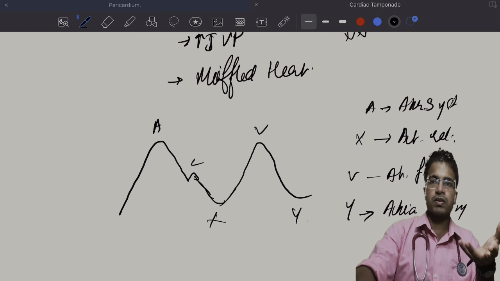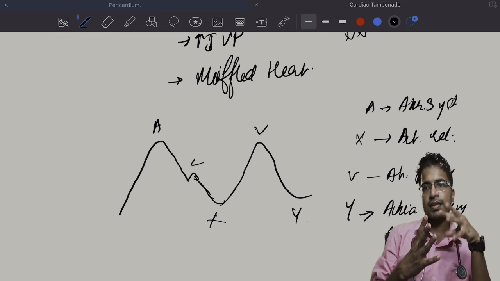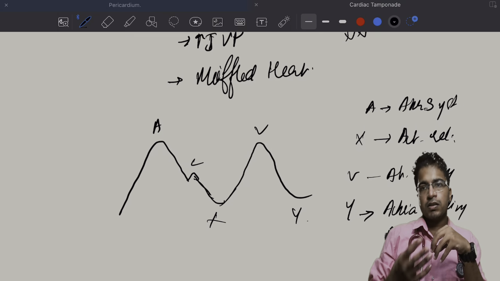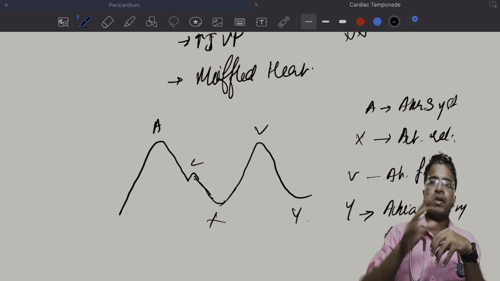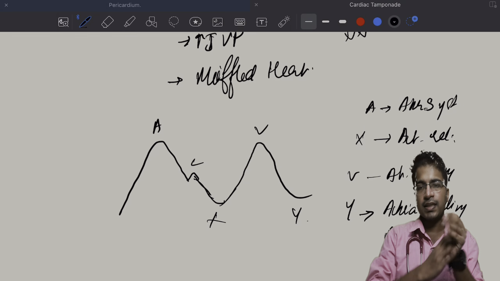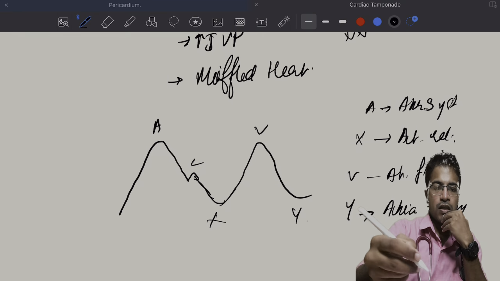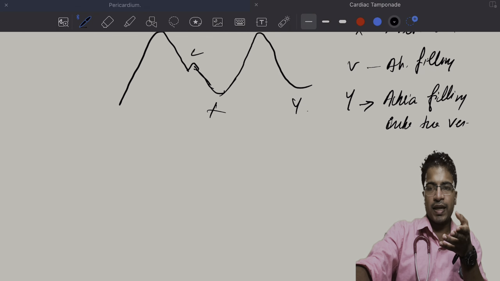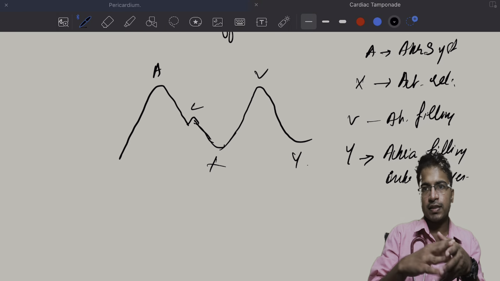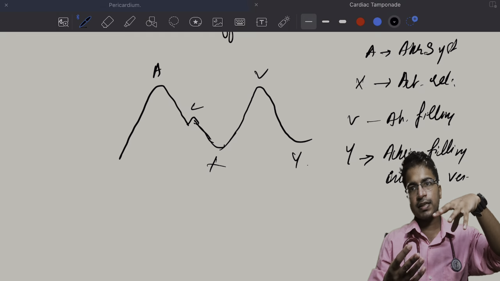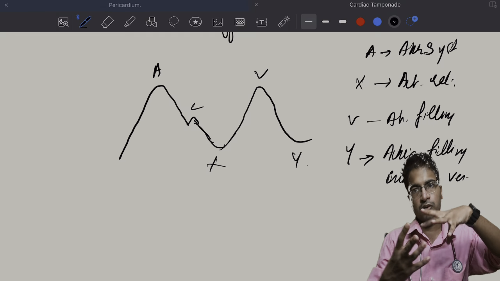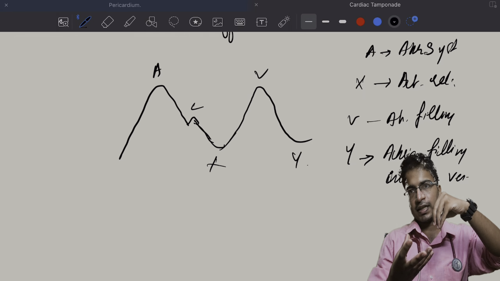So we'll look into the detail. What is atrial systole? Atrial systole is when the atria contract against a ventricle which is relaxing. The contraction of the right atrium results in increased pressure inside the right atrium, which is manifested as the A wave. Before telling about the C wave, we'll discuss the X descent. Consider this as the atria. The atria is contracting against a ventricle which is in diastole.